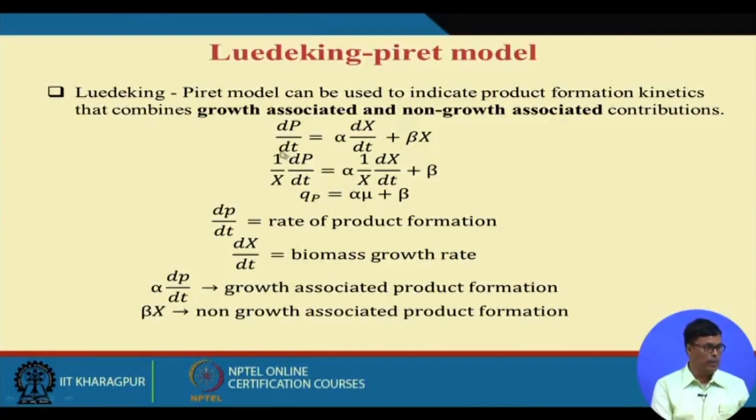Now if you divide by 1/x, as I told you previously, as soon as you divide dP/dt by 1/x, we call it the specific product formation rate. When dx/dt is divided by 1/x, we call it the specific growth rate. So the specific product formation rate, Qp, will be alpha into mu plus beta. Beta is constant, alpha is constant, so we can easily plot.